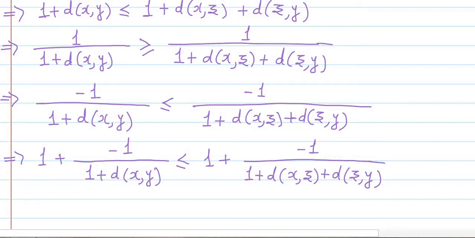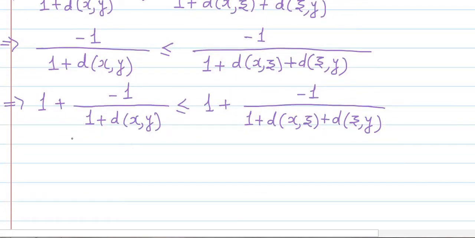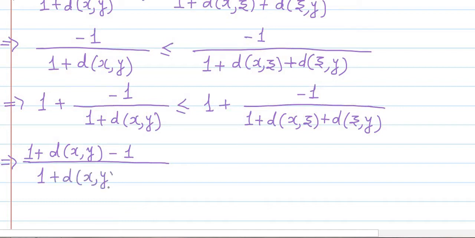Now I'll simplify this one. After taking the LCM of the left hand side and right hand side separately and simplifying, on the left hand side we get 1 plus d of x comma y minus 1, divided by 1 plus d of x comma y.